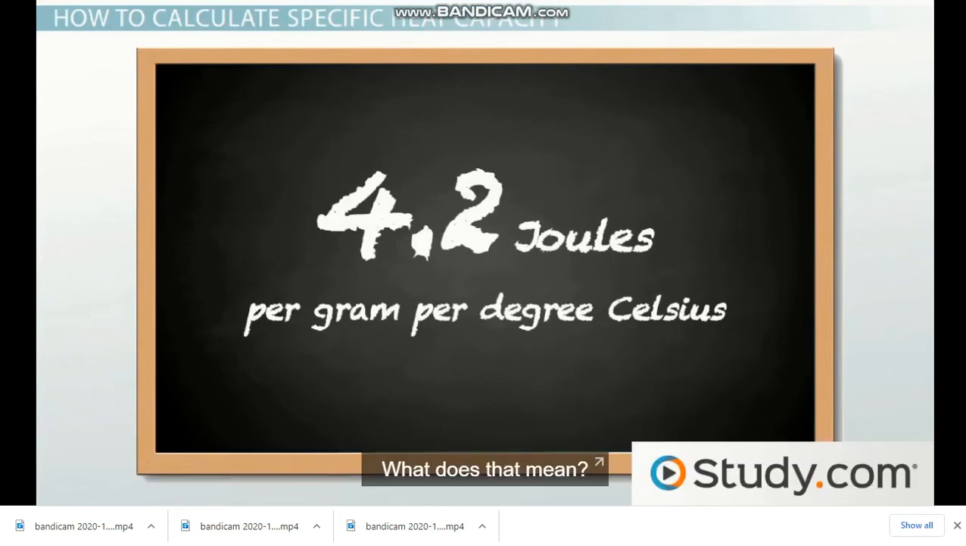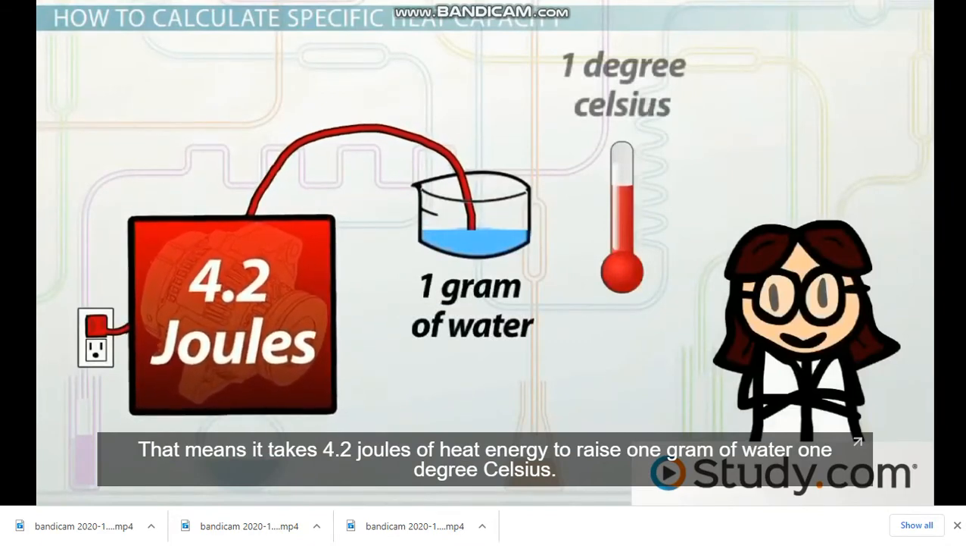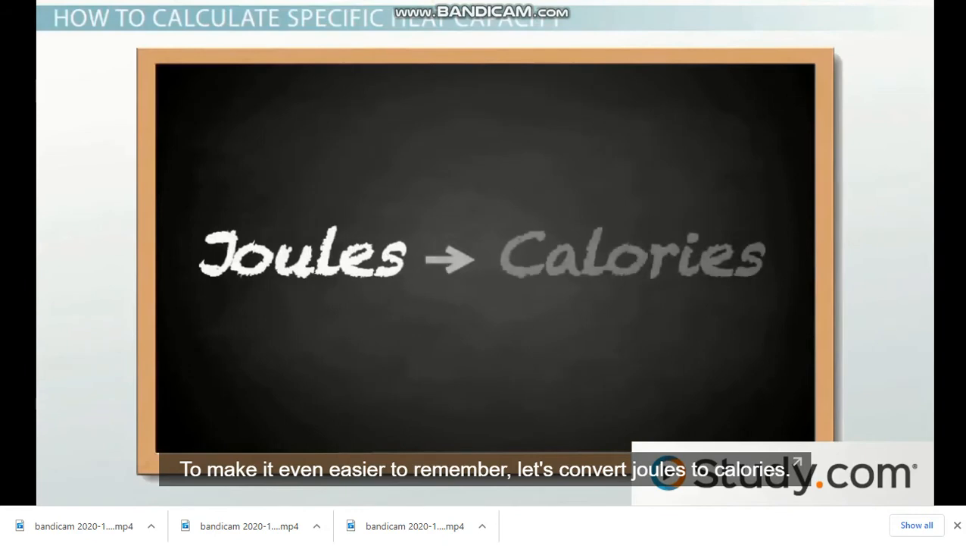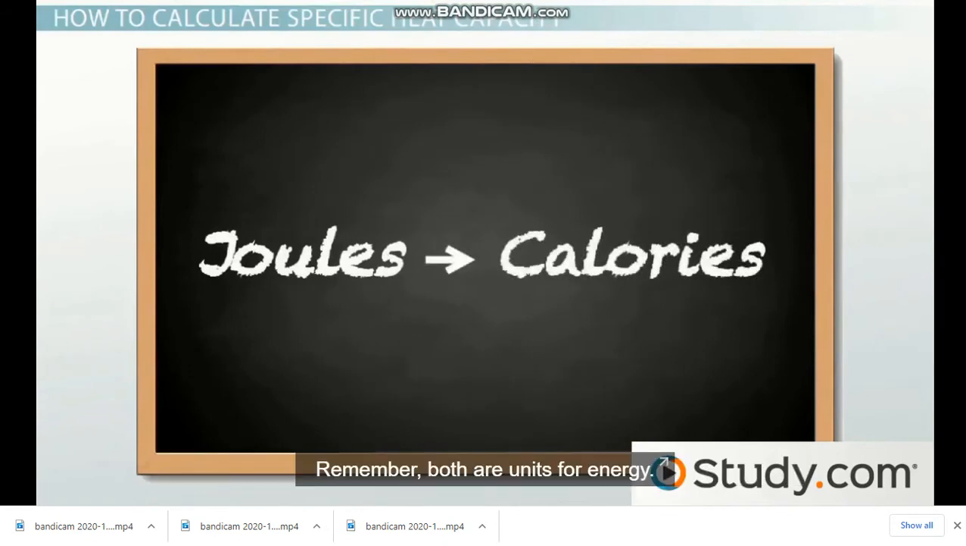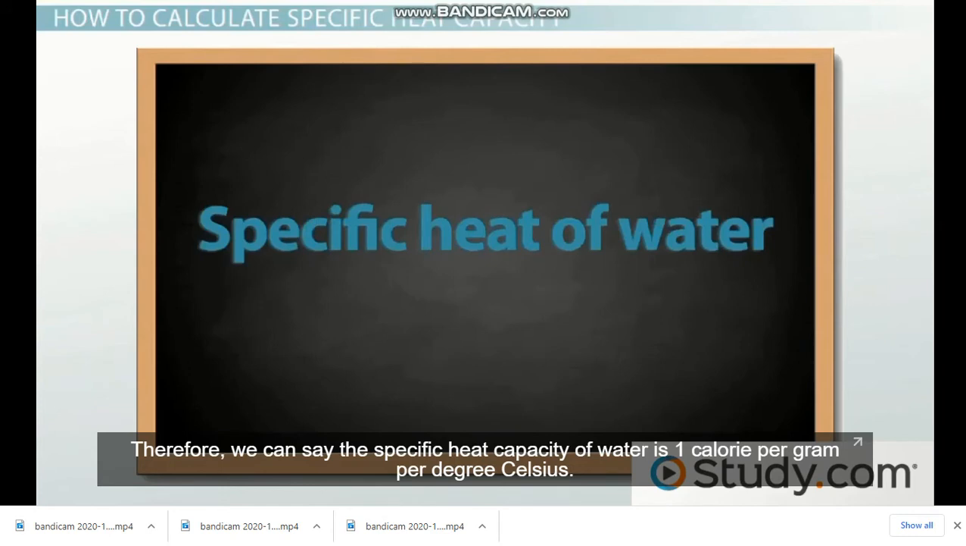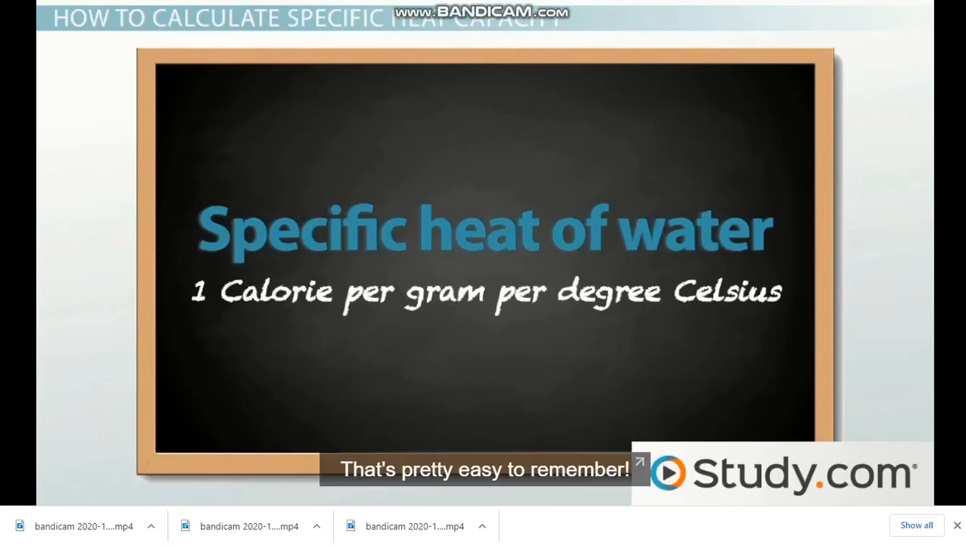What does that mean? That means it takes 4.2 joules of heat energy to raise 1 gram of water 1 degree Celsius. To make it even easier to remember, let's convert joules to calories. Remember, both are units for energy. There are 4.2 joules in 1 calorie. Therefore, we can say the specific heat capacity of water is 1 calorie per gram per degree Celsius. That's pretty easy to remember.